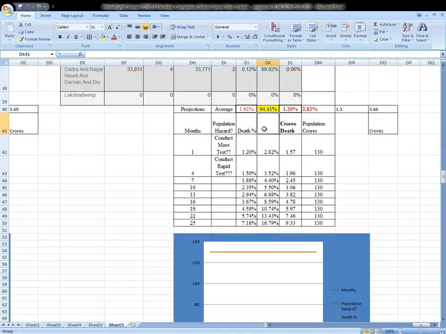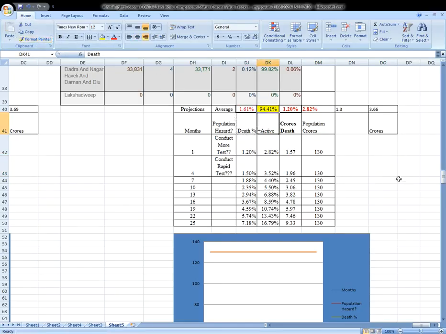You can say combined, or death plus active. Let's be a little realistic: death plus active.